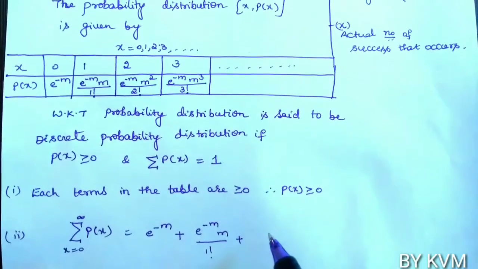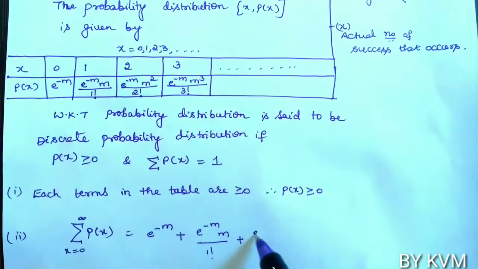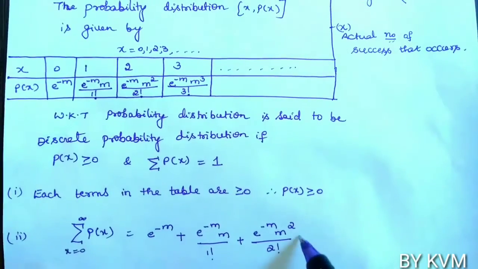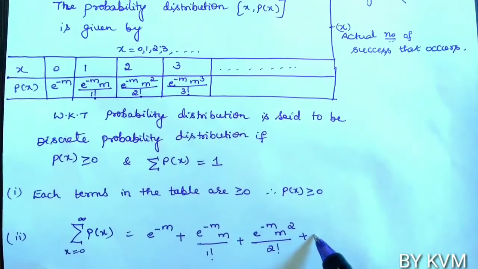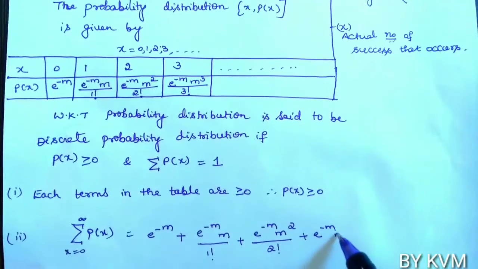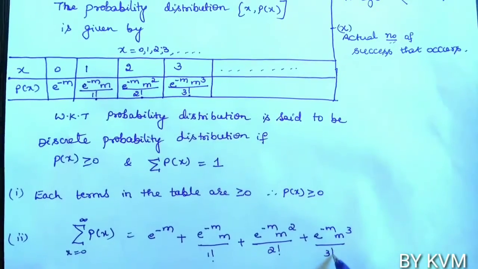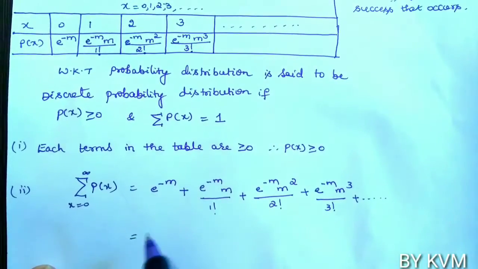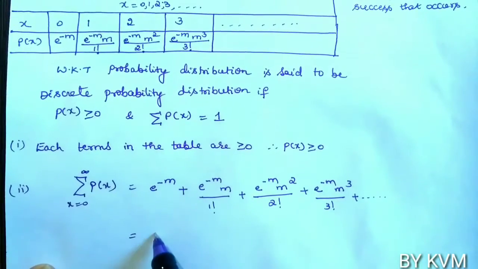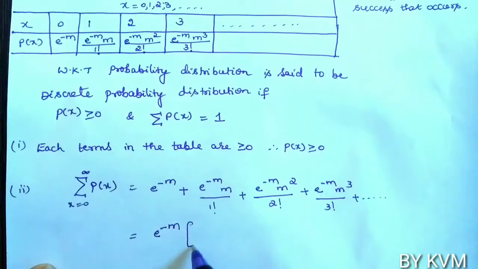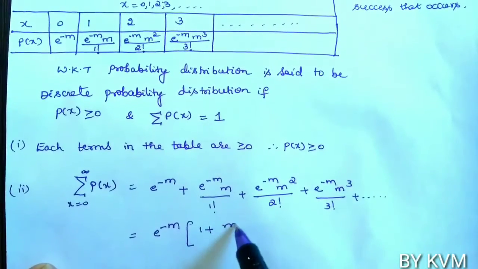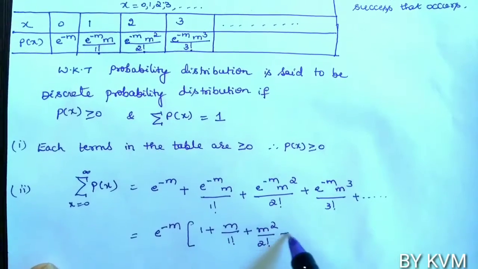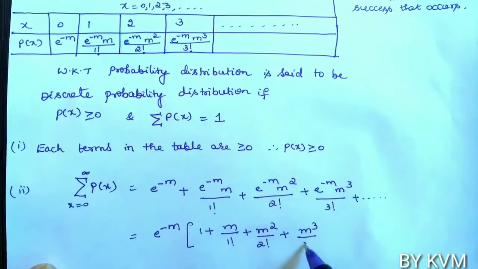When x equals 2, we have e power minus m into m square by 2 factorial. When x equals 3, e power minus m into m cube by 3 factorial. It continues up to infinity. In each term, e power minus m is common. So we have 1 plus m by 1 factorial plus m square by 2 factorial plus m cube by 3 factorial.